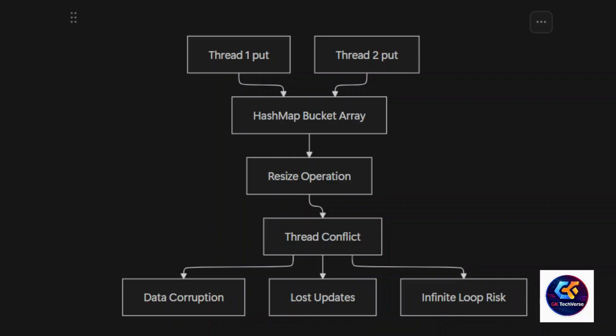If you want to know how HashMap works internally, I have created a separate video on that. It explains step by step, so it's better to watch that video to understand this. But basically, HashMap is an array of buckets.